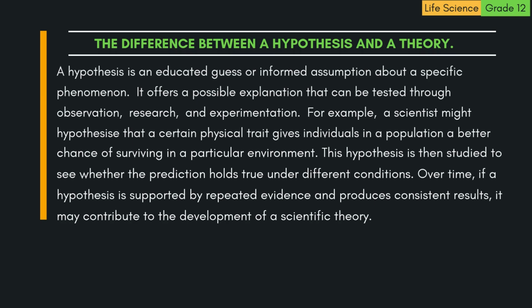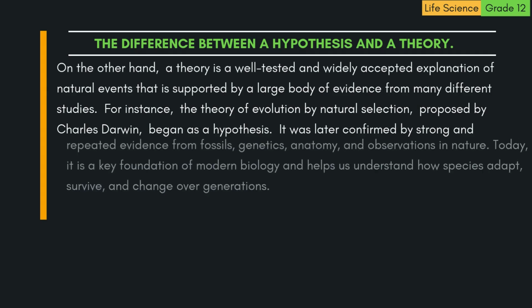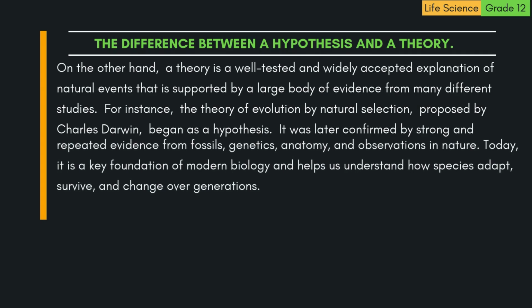Over time, if a hypothesis is supported by repeated evidence and produces consistent results, it may contribute to the development of a scientific theory. On the other hand, a theory is a well-tested and widely accepted explanation of natural events that is supported by a large body of evidence from many different studies. For instance, the theory of evolution by natural selection, proposed by Charles Darwin, began as a hypothesis. It was later confirmed by strong and repeated evidence from fossils, genetics, anatomy, and observations in nature.